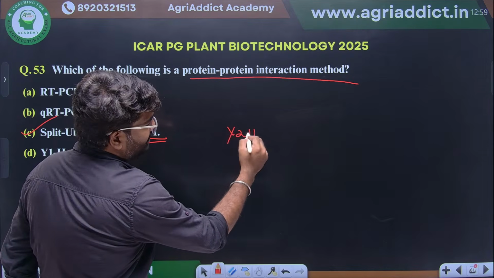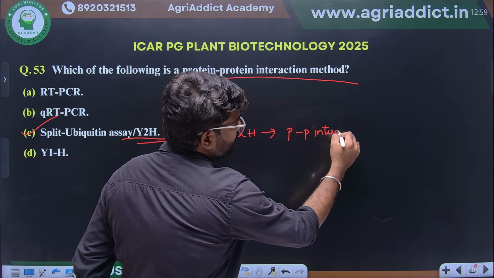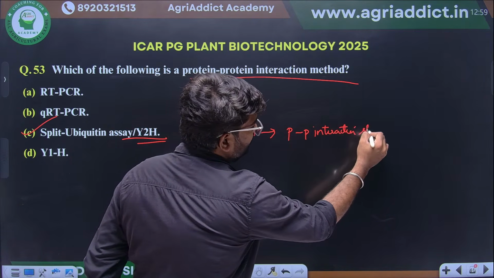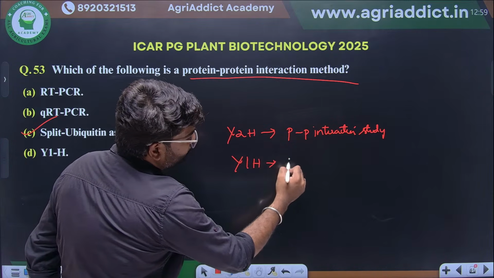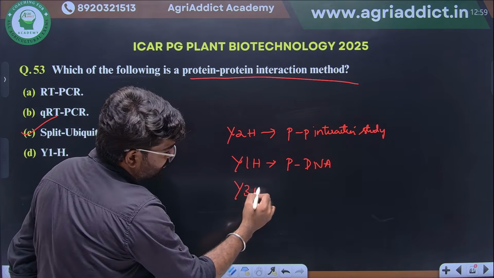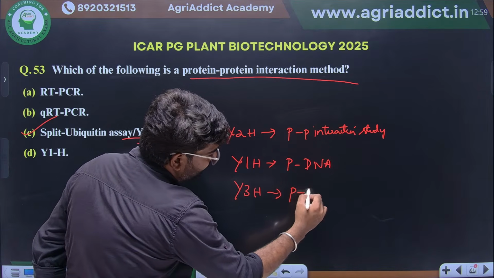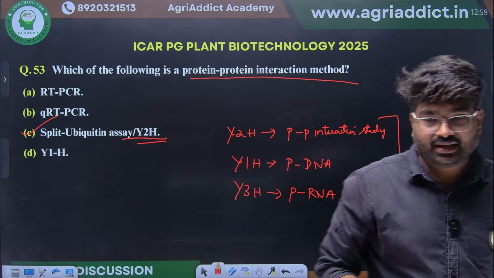Y2H we will commonly use for protein-protein interaction study. Y1H for protein DNA interaction and Y3H for protein RNA interaction. This we have already seen clearly in our lecture series.